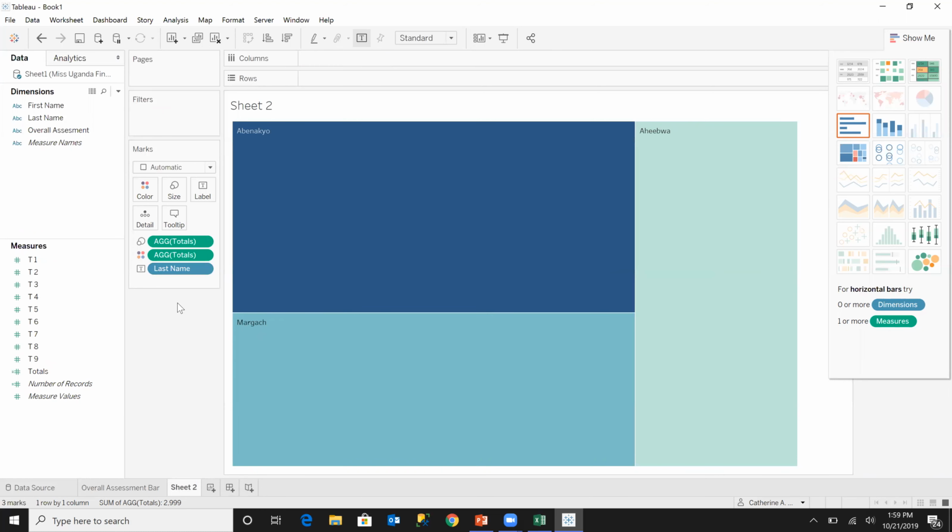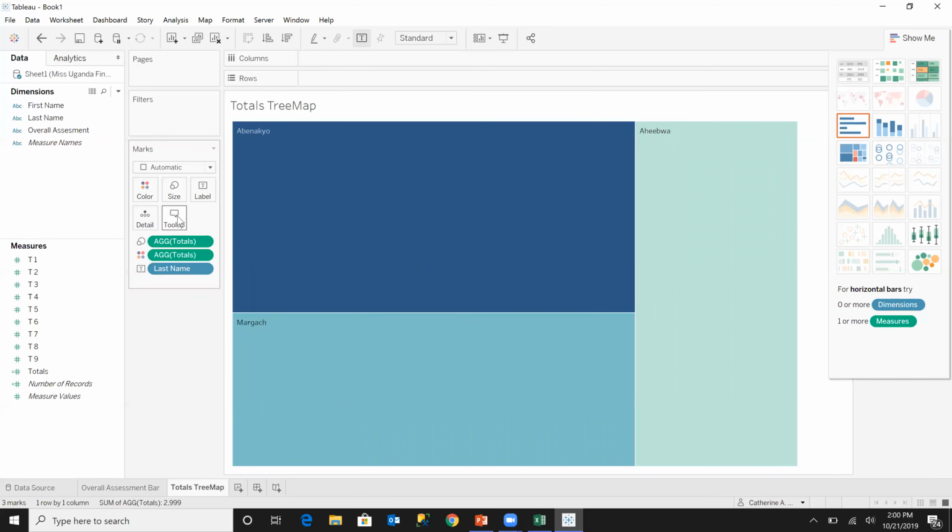Then we shall go and add the visualization into the tooltip. But before we do that, we are going to name this sheet totals tree map. Okay, so this is our total tree map.